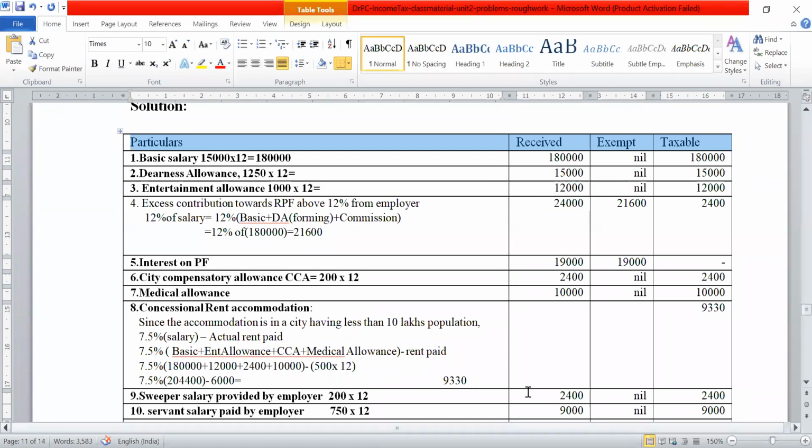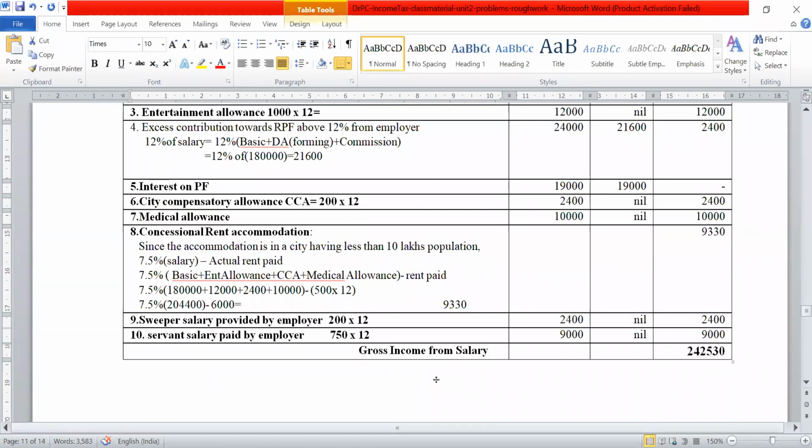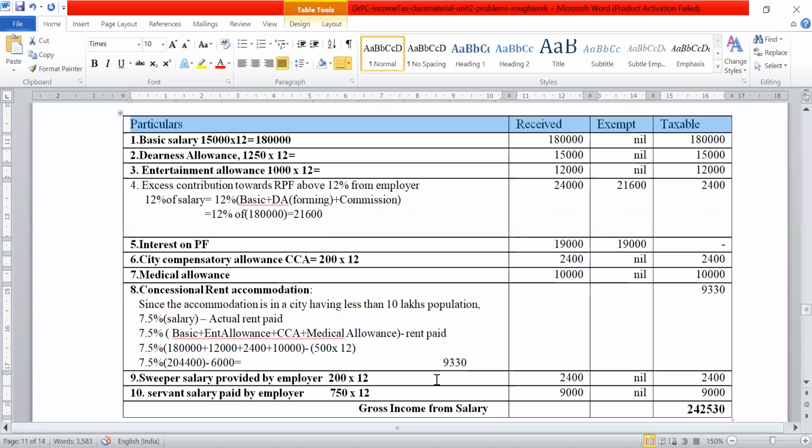But since they're not asking you to calculate the net income from salary, just the income from salary, we're not using that. But in the case study, those things are going to be given. The standard deduction of 50,000 you have to consider. If the professional tax is given, you have to consider that. And if he's a government employee, then you have to consider the entertainment allowance as well.